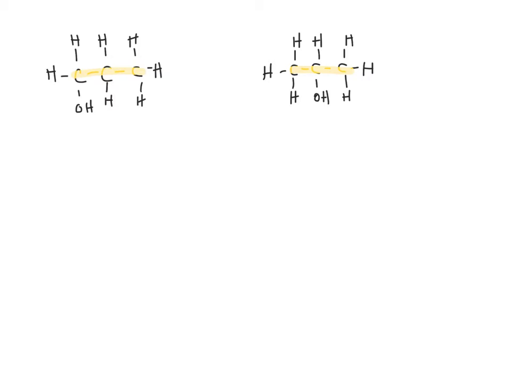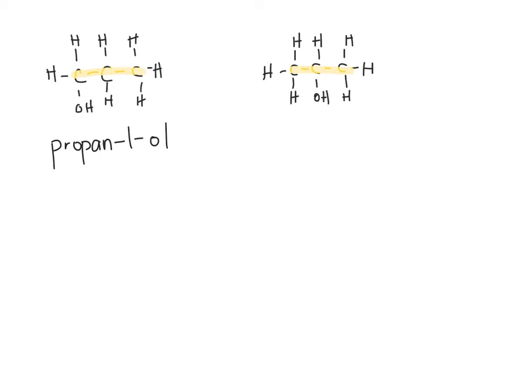In the first diagram, the OH group is on the first carbon. So this would be propane, you take off the E, propan-1-ol, or 1-propanol.